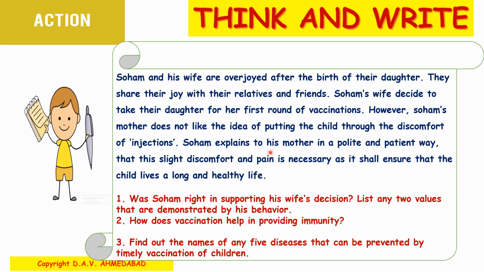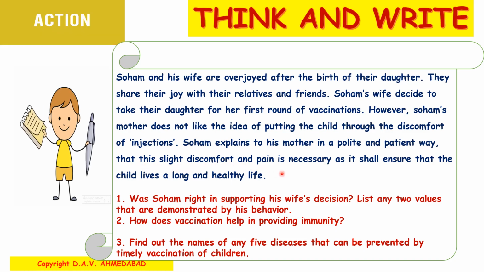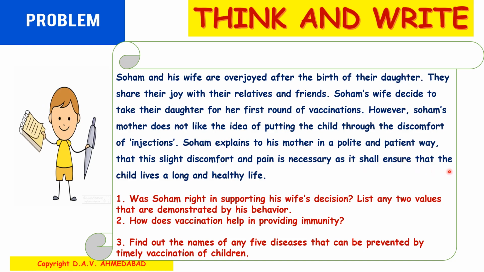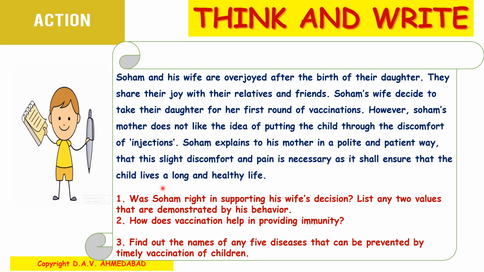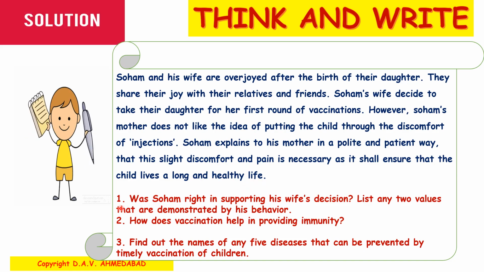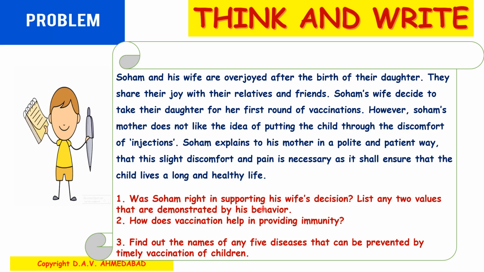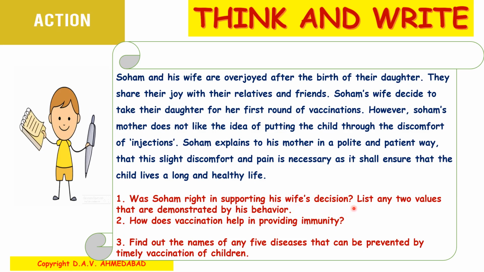Soham explained to his mother in a polite and patient way that this slight discomfort and pain is necessary as it shall ensure that the child lives a long and healthy life. With this statement, 3 questions have been given. Question number 1. Was Soham right in supporting his wife's decision?